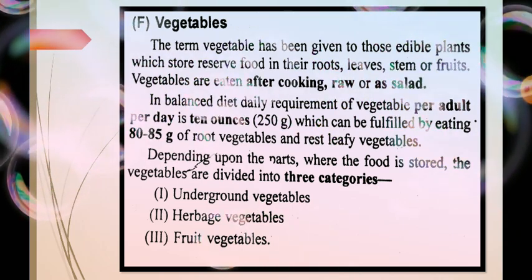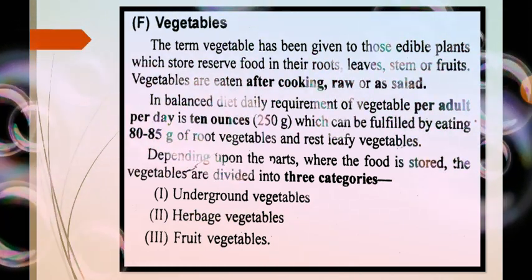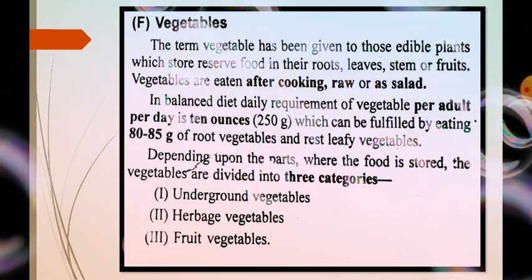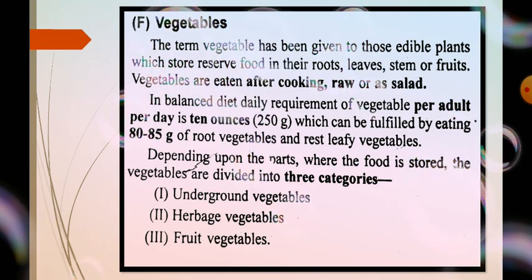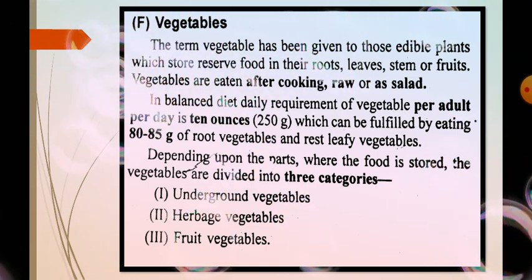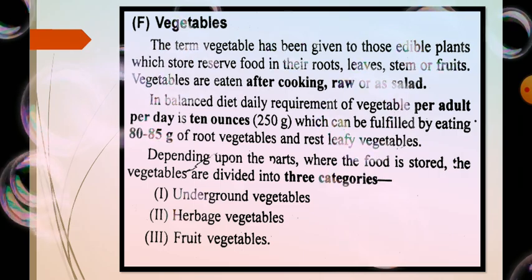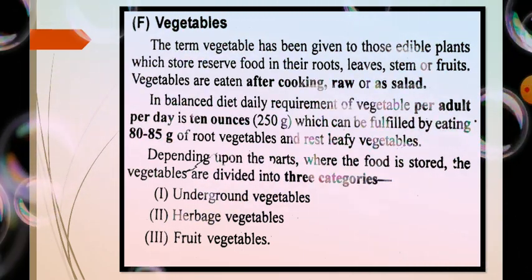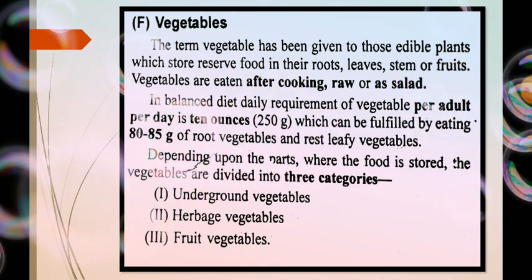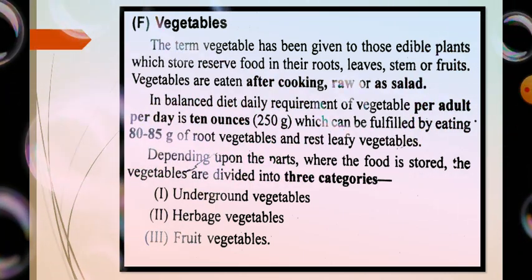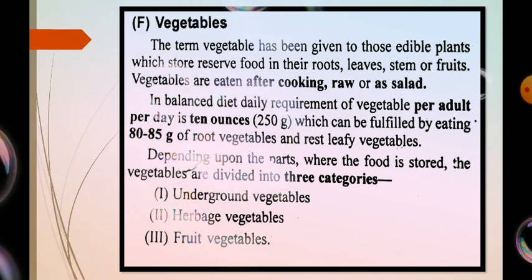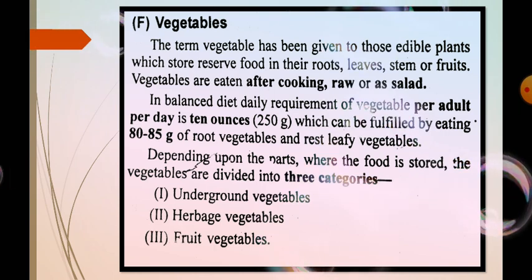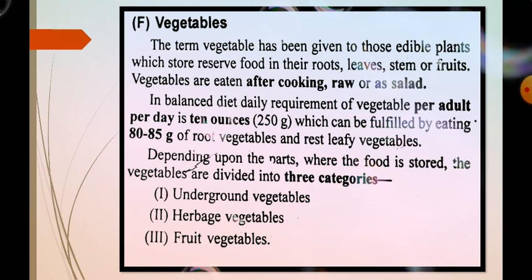So in a balanced diet, the daily requirement of vegetables per adult per day is 10 ounce, that is 250 gram, which can be fulfilled by eating 80 to 85 gram of the root vegetables and the rest leafy vegetables. So for a healthy human life, it requires 10 ounce or 250 grams, with 80 to 85 grams of root vegetables and the rest leafy vegetables.